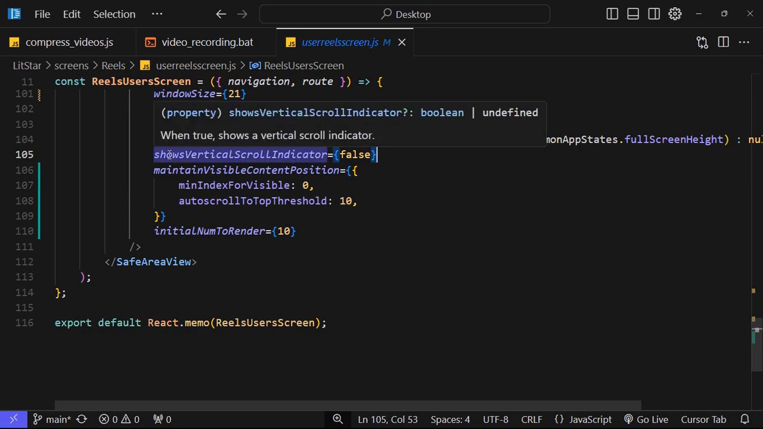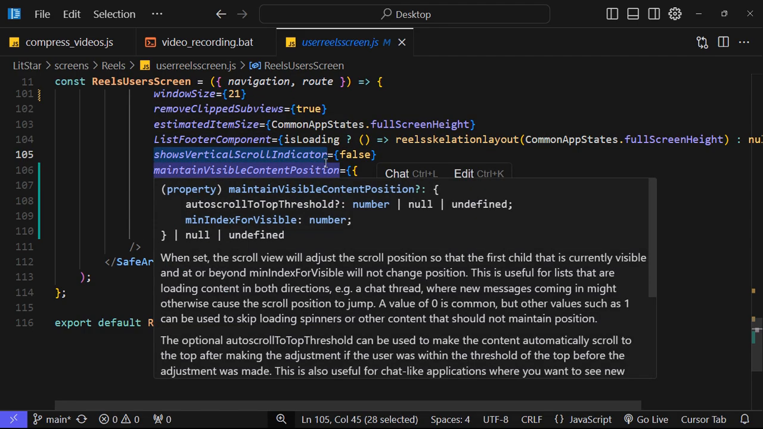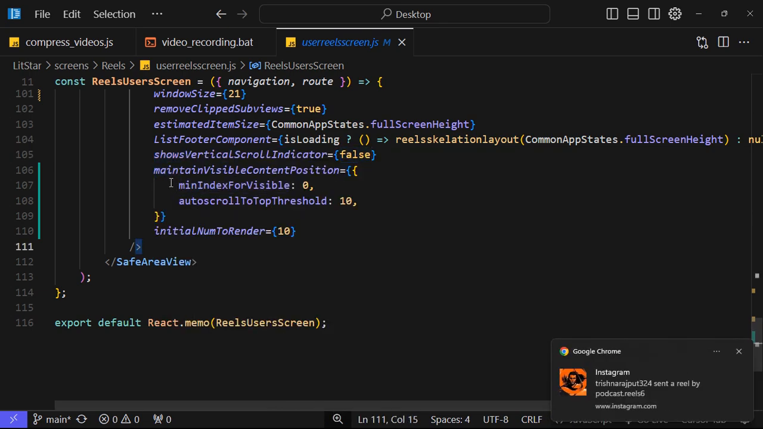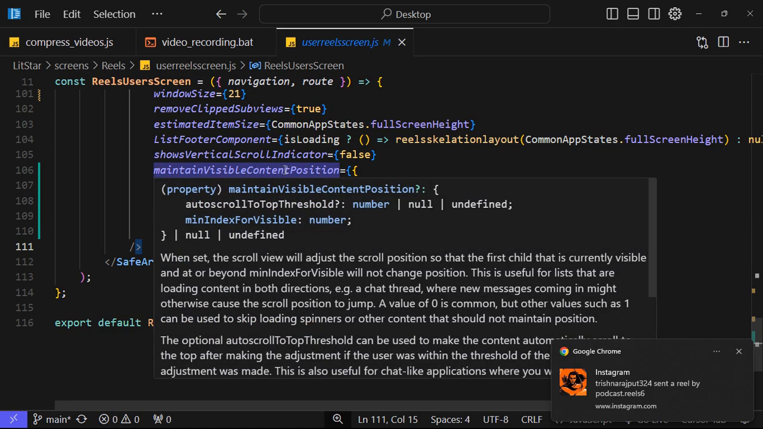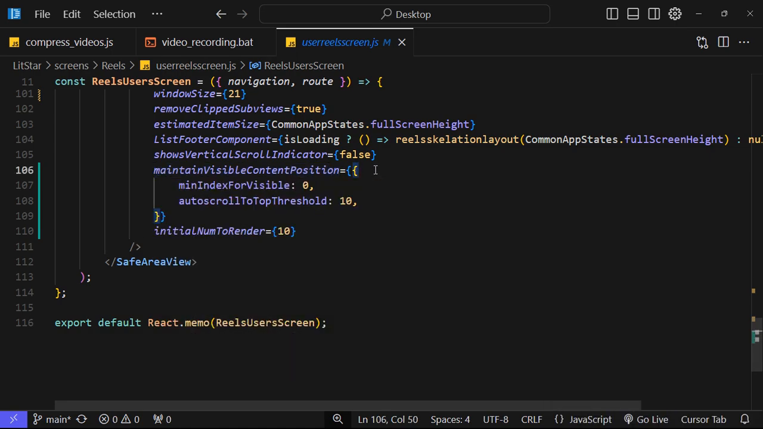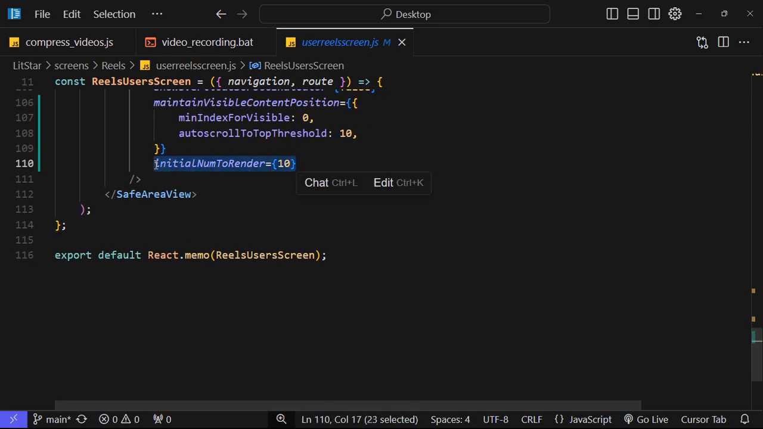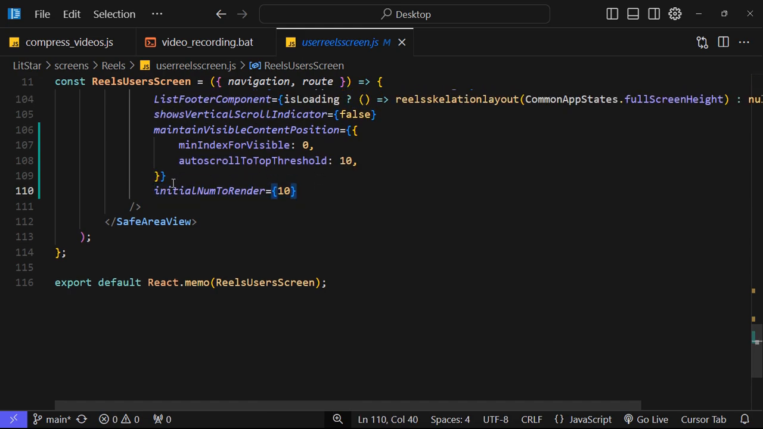After that, I do not want to show any indicator like the scroll bar, so I am hiding it by setting it to false. After that, I am using maintainVisibleContentPosition, which means these items should stay in view whenever I scroll. The 10 items below will automatically load. Next is initialNumToRender, which means how many items should get rendered the first time the FlashList loads. I have put 10.